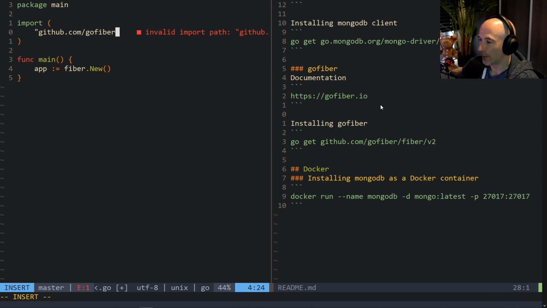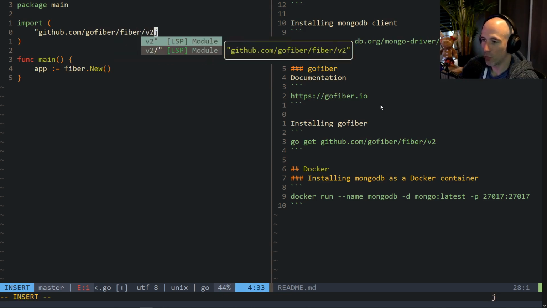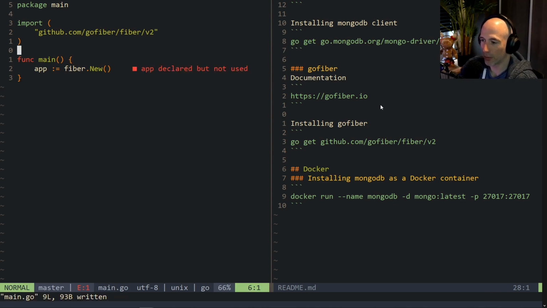Fiber v2, just like that, and then will this work? App declared but not used. That's perfectly fine. And then we are going to basically boot up our server, a JSON API server, and